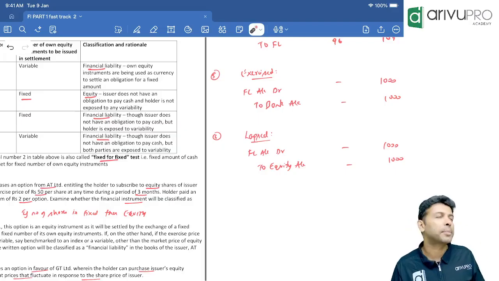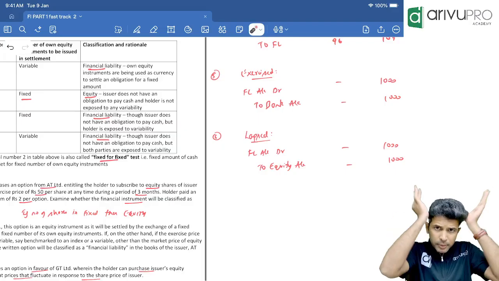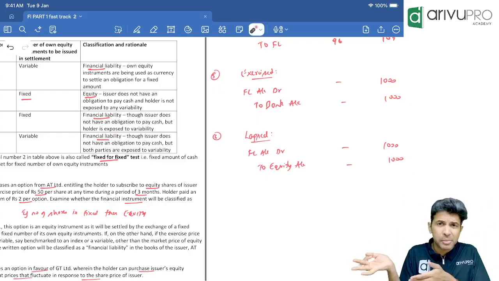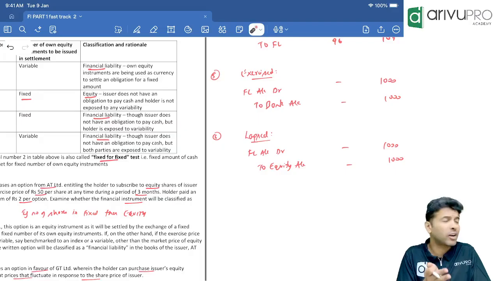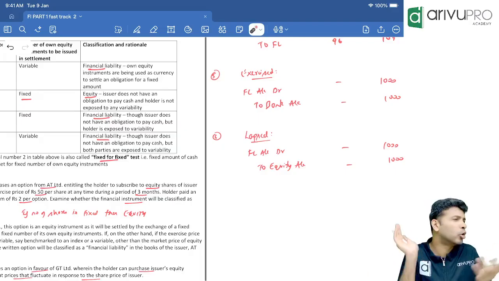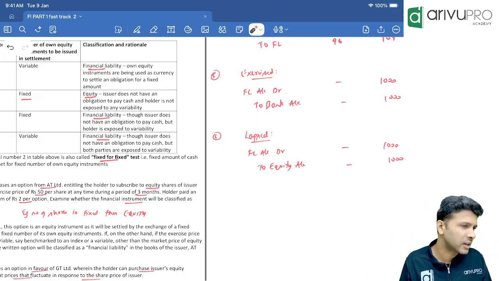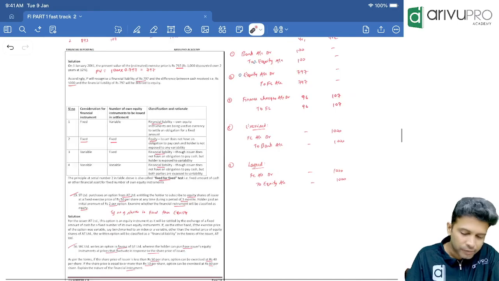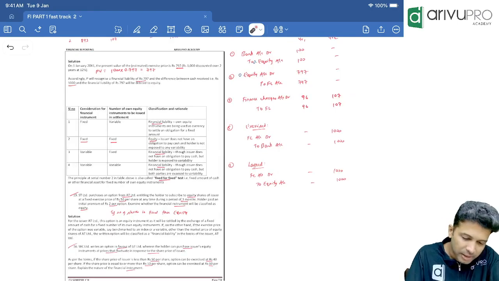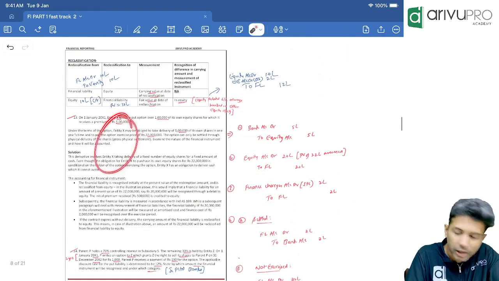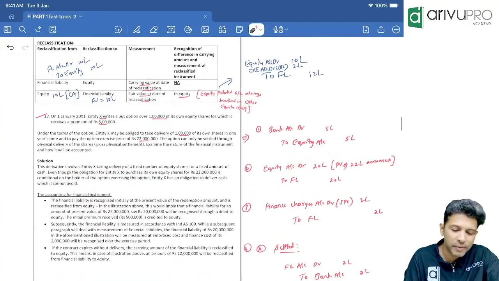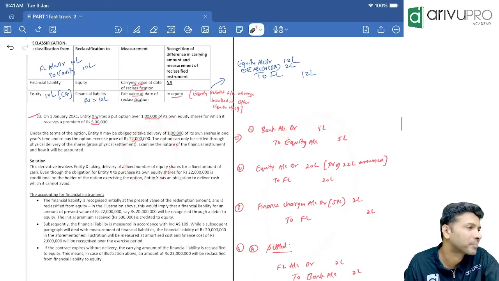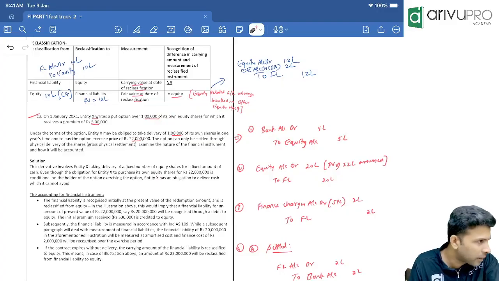If the option lapses, P Limited has already created a liability in their books. Now, if the option has lapsed, is that liability required or no more required? No more required. Cancel it. What is the cancellation entry? FL to other equity. The same thing you'll have to do in question number 13 also. But data is not given, we have assumed the data and passed some entry. Okay, but the entry is pretty much the same thing.